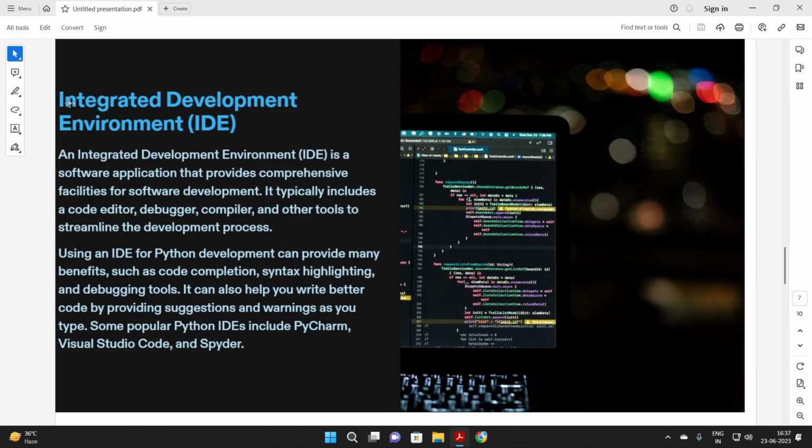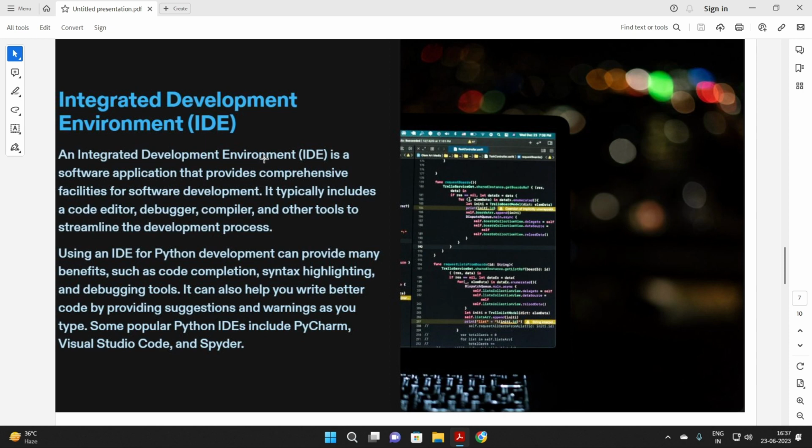Guys, now understand what is an IDE, Integrated Development Environment. Guys, in many colleges I've seen that in some underdeveloped countries, they just teach Python, C++ or anything.